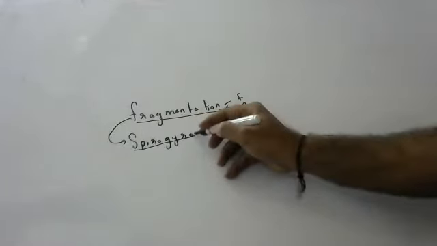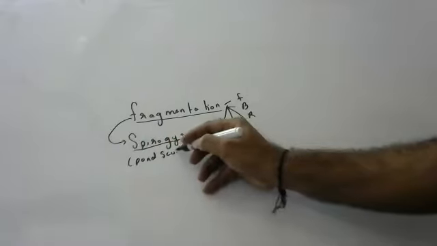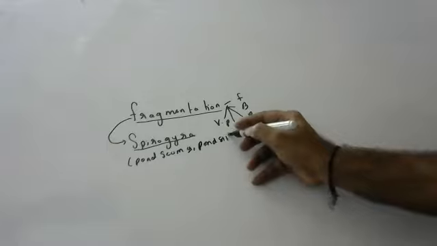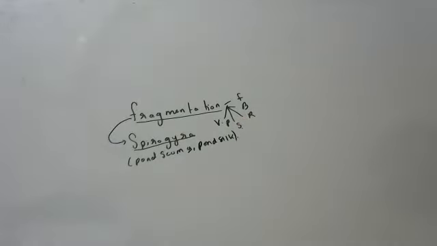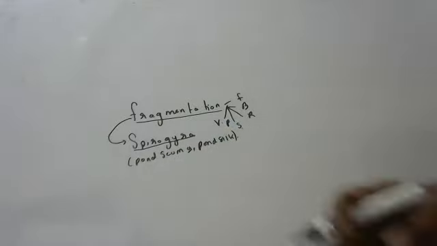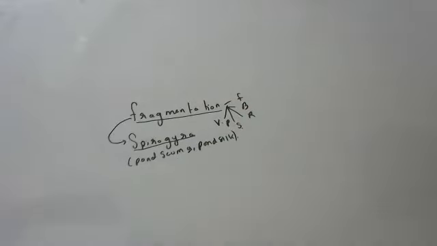Spirogyra, you have studied in 9th class, children. It is also called pond scum or pond silk. Okay, children, it is green in color. If you go to ponds or lakes, you will see green things floating on the edges of the walls. That is nothing but Spirogyra, children. If you step on it, it will be slippery. It causes slipperiness of lakes, ponds, and tanks. The green thing, that is only Spirogyra, children.